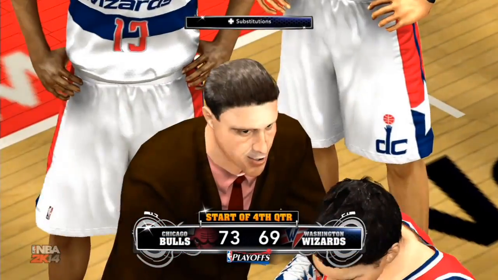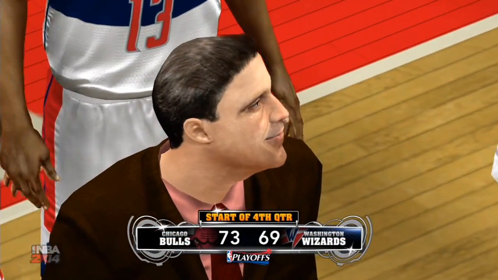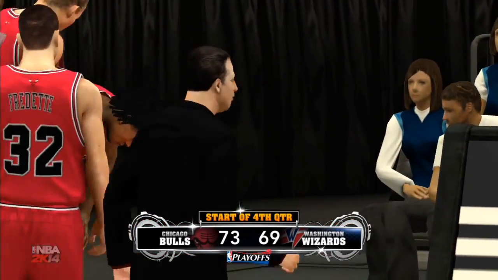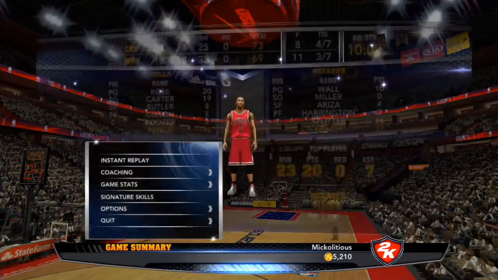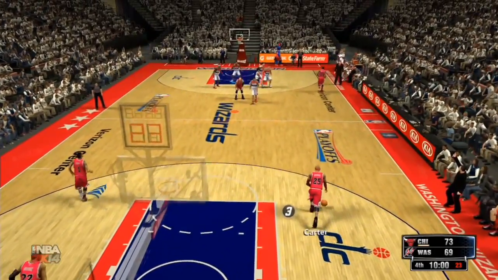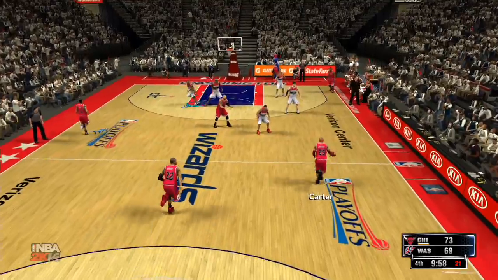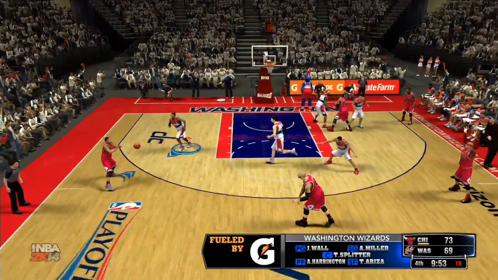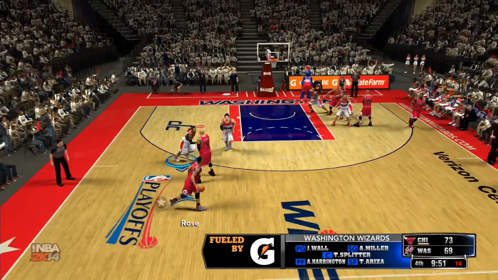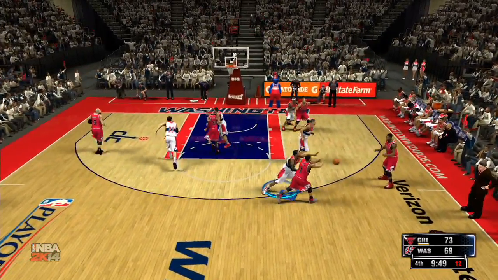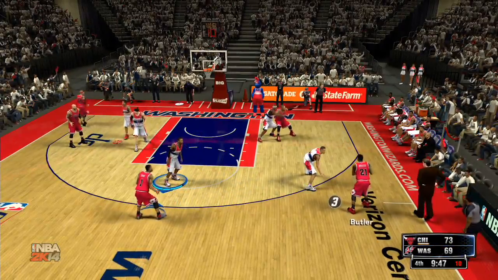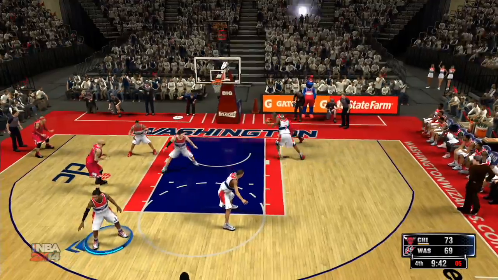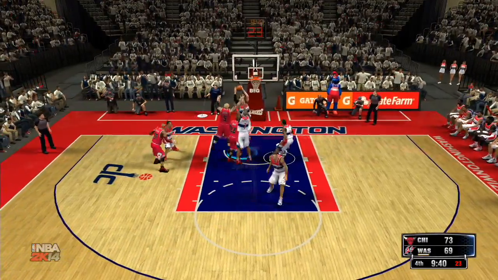Washington looking to extend their season, as it is only a 4-point game here at the start of the fourth quarter. Washington looking for a miracle here tonight. Here we go, fourth quarter underway, as they are looking to send this game to a Game 7 and continue their season. That Game 7 will be in enemy territory of Chicago. They beat Chicago in Game 1.